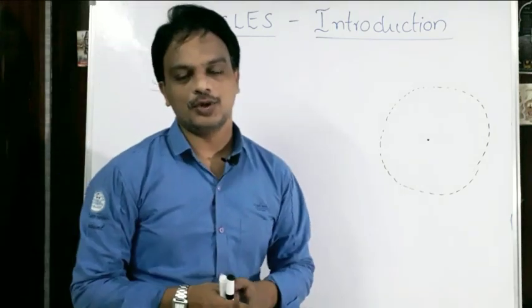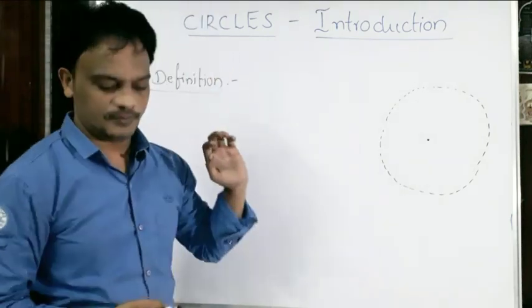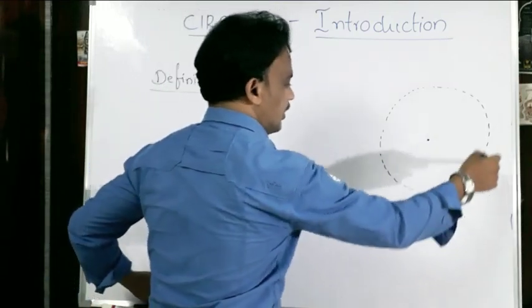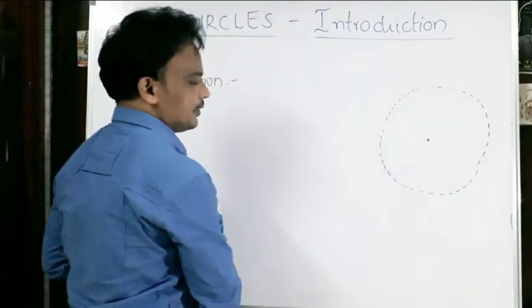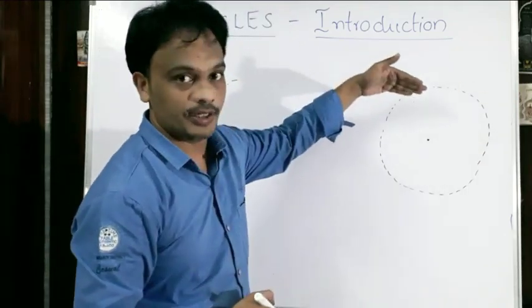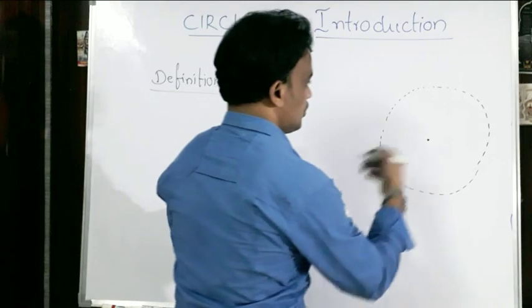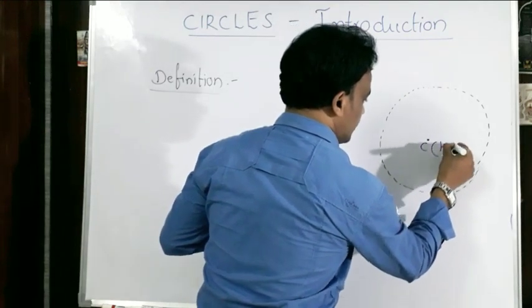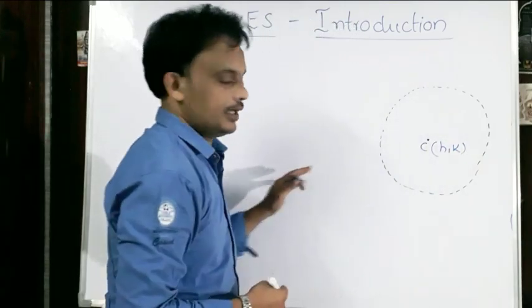Coming to the definition of a circle. What is the definition of a circle? The locus of the set of all the points in a plane which are equidistant from a fixed point. Let us take the fixed point to be (h, k).